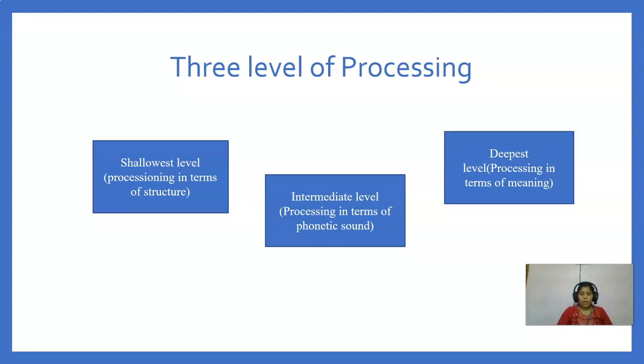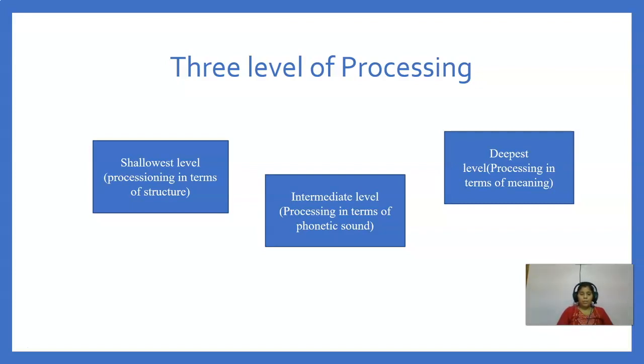Suppose I want to remember the word memory. If I do shallow level processing, then I will only see the structure of the word, how many letters are there, like this. If I use the intermediate level, then I will process the information in terms of the sound, how we can pronounce the word memory. But if I use deepest level processing, I will look for the meaning, like what is the meaning of memory, what are the features of memory. Like memory means storing information, using information, reproducing the information. So that is the deepest level of processing.